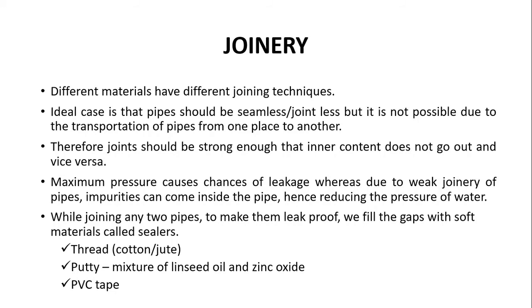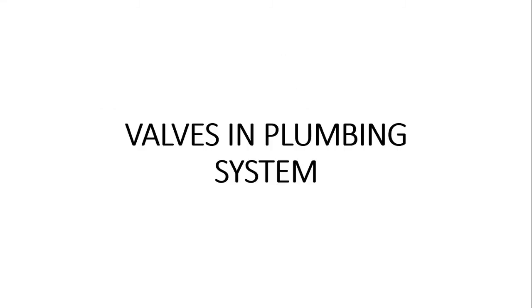So we fill those gaps, if any, with a soft material that we call sealer. There are three types of sealers that we use: thread, which is cotton thread or jute thread, or we use putty. Putty is actually a mixture of linseed oil and zinc oxide, or we use PVC tape around all these joints.